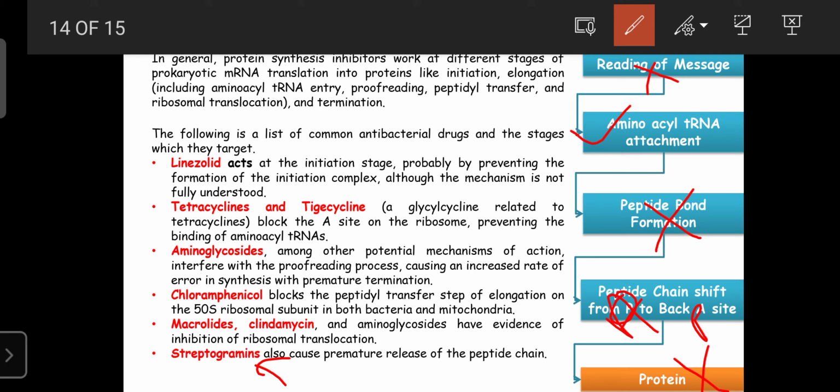So like that, these are the various drugs like linezolid, tetracycline, tigecycline, doxycycline, aminoglycosides like streptomycin, gentamicin, amikacin, then chloramphenicol, the macrolides like erythromycin, as well as azithromycin, clindamycin, and then streptogramin. They are considered protein synthesis inhibitors because they inhibit any one step involved in protein synthesis.